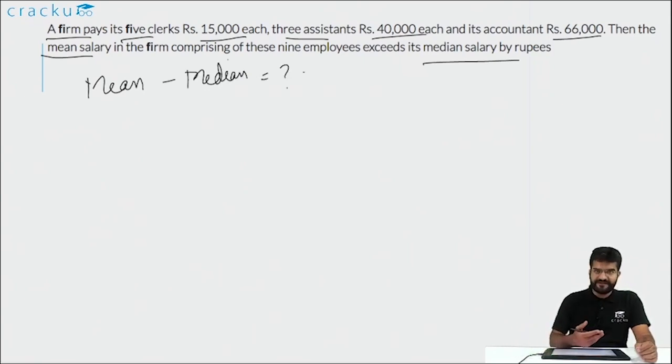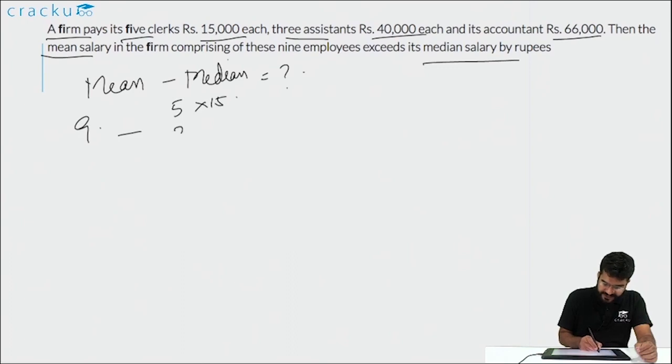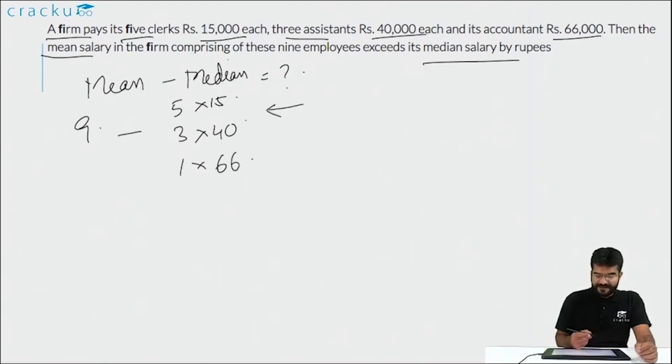Mean is just the average of all the terms in the set. In this case, there are 9 employees, of which there are 5 who are paid 15,000 each. There are 3 who are paid 40,000 each, and there is 1 guy who is paid 66,000. So if you calculate the average of all their salaries, you are going to get the mean. What is median?